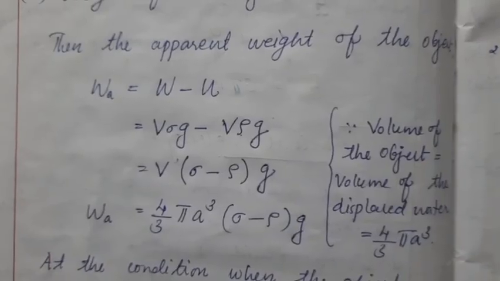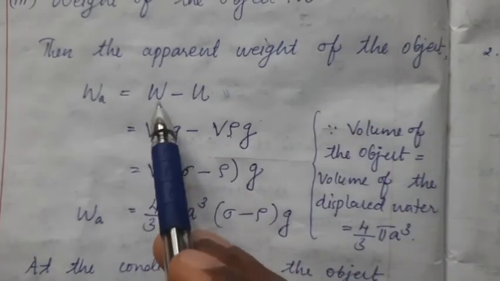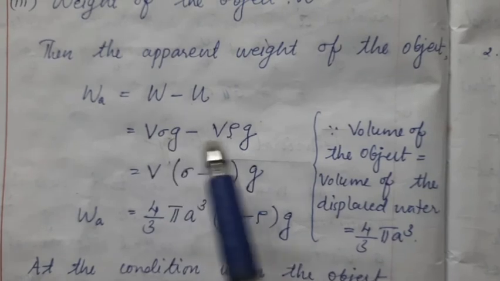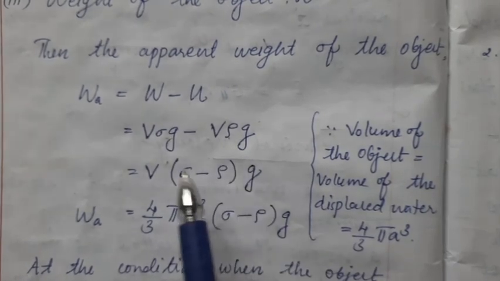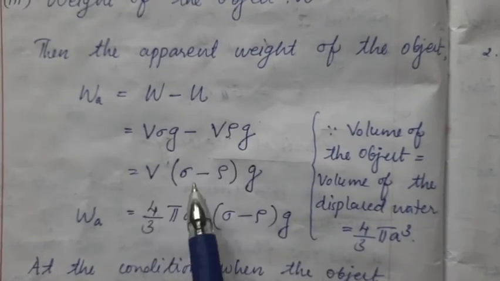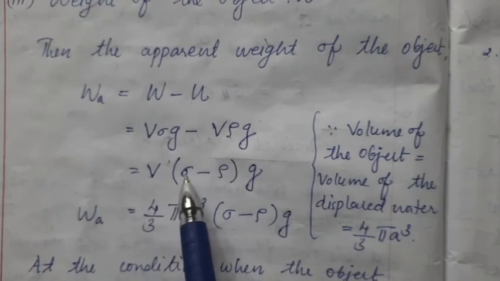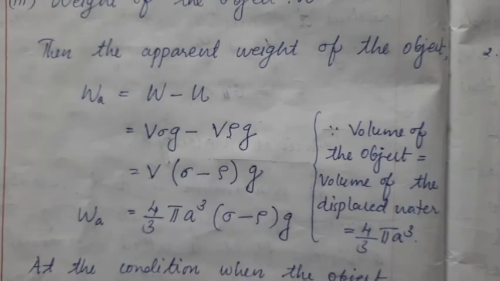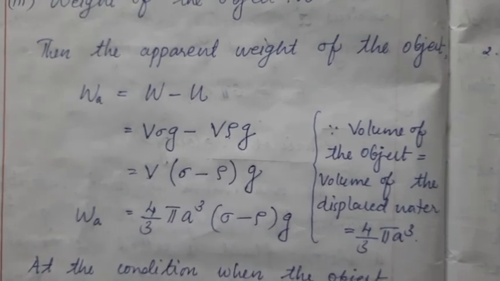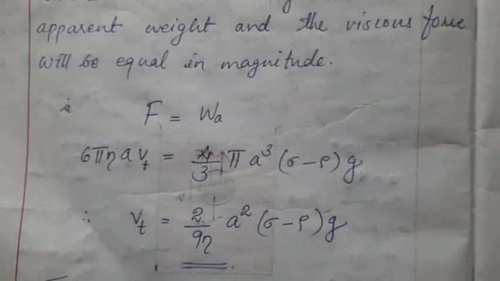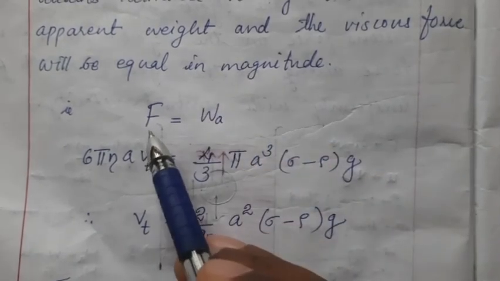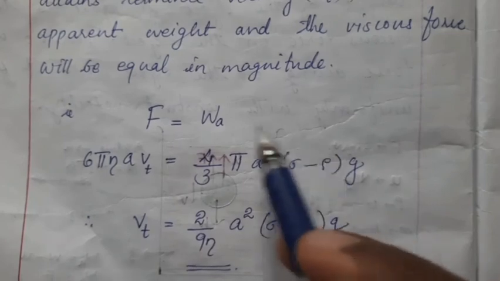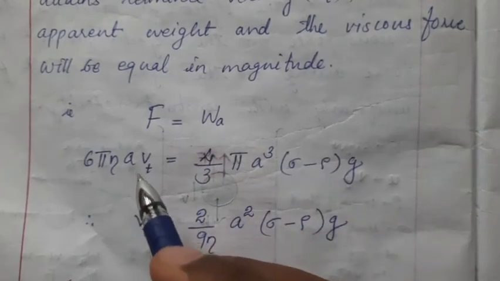So let us first find the apparent weight, that is W minus U. W we know, we have just now got V sigma g and U is V rho g. If you substitute all this, you get an equation V into sigma minus rho into g. Volume is 4 by 3 pi a cube, that also we can substitute here. And just now we told this apparent weight, when it is balanced by the frictional force, that is the viscous force, the body comes down with a constant terminal velocity.